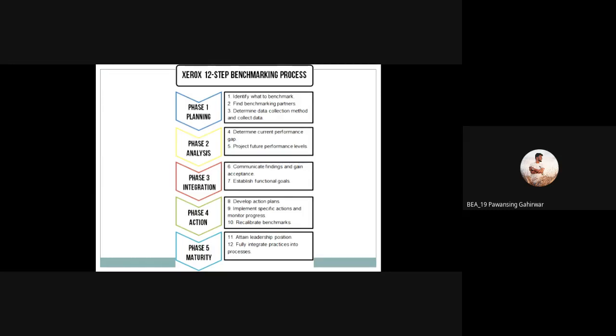There are basic 5 phases: planning, analysis, integration, action, and maturity. These are the 5 phases of benchmarking, and there are 12 steps. The first step is to identify what to benchmark. This is nothing but deciding the aim, which point we have to benchmark.